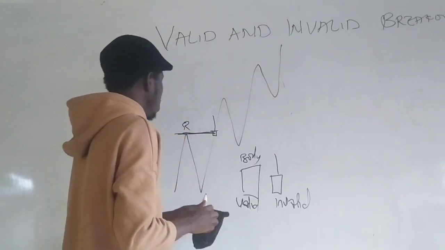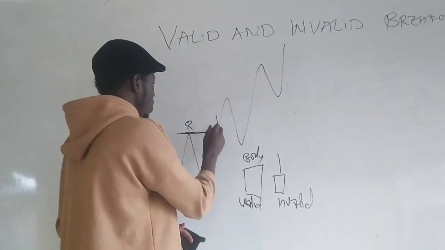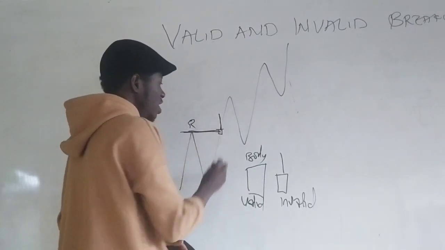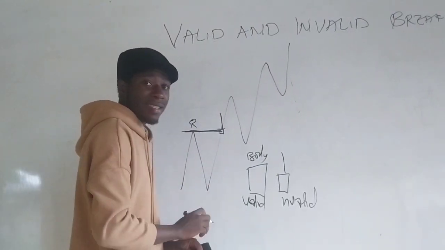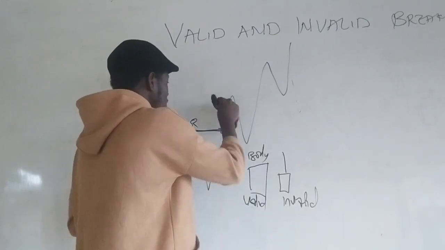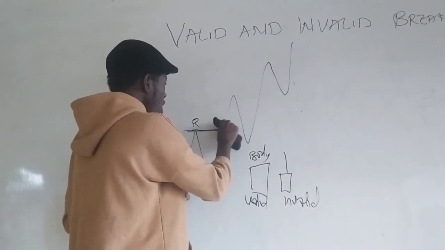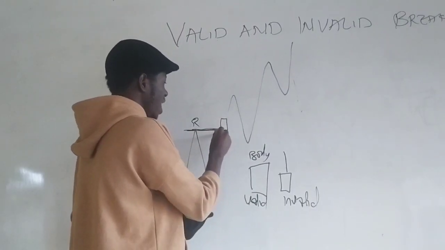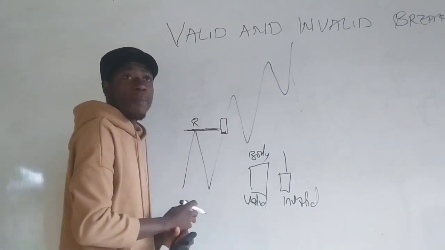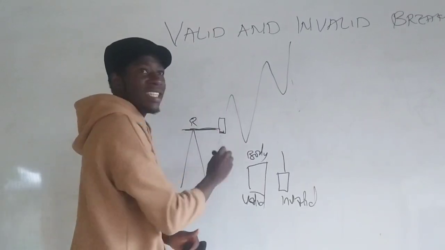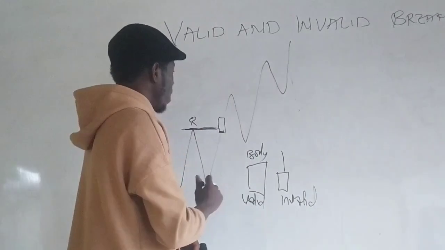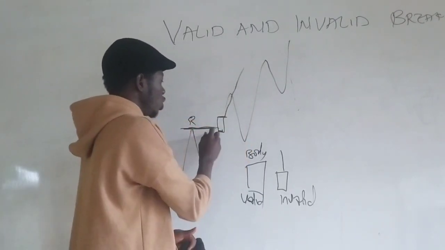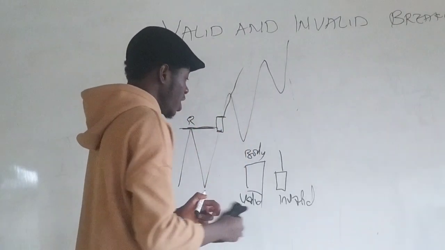So now, if we see a scenario in an uptrend like this, where a candlestick breaks out and we see the wick or the shadow like this on the price chart, it signifies an invalid breakout. And in a scenario where we look at a region like this, with a resistance point like this, and we see a clear bullish candlestick break above this resistance point, it signifies a valid breakout, and from there we want to be looking for buys to continue up because it signifies buyer strength in the market.